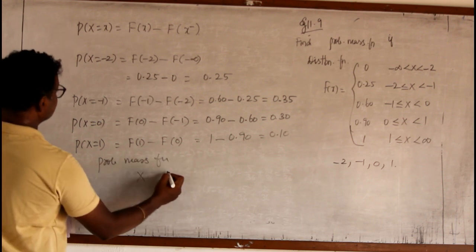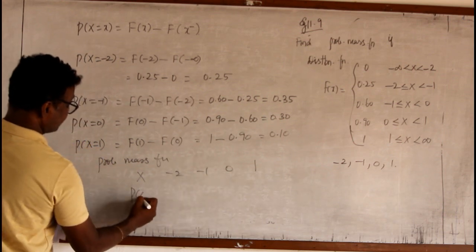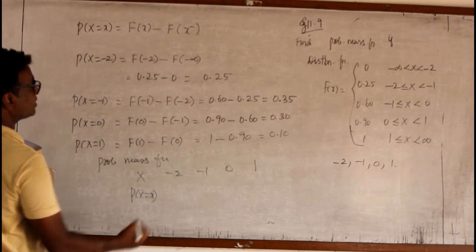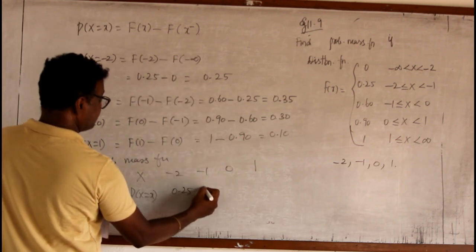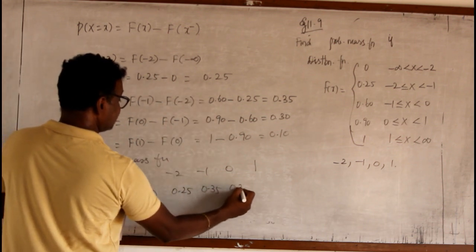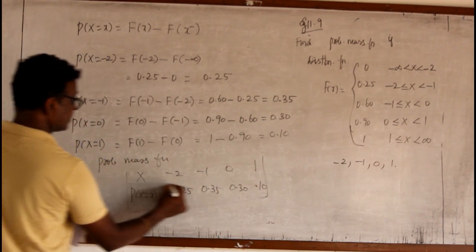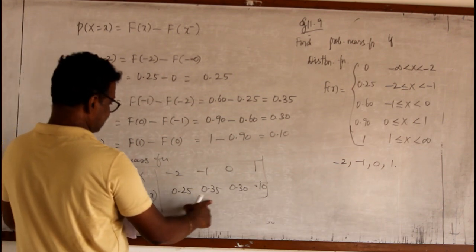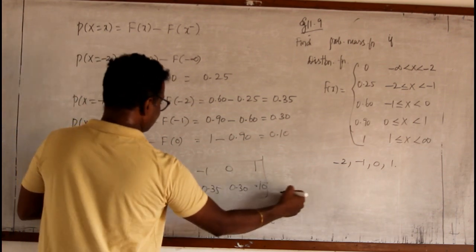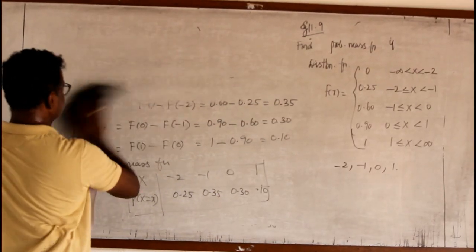The random variables X are minus 2, minus 1, 0, 1. And P of X equal to x is, for minus 2, the value 0.25, then 0.35, then 0.30, 0.10. You can check: 0.25 plus 0.35 plus 0.30 plus 0.10, the total value is 1. That also we can check here. Now we shall go for the next example.